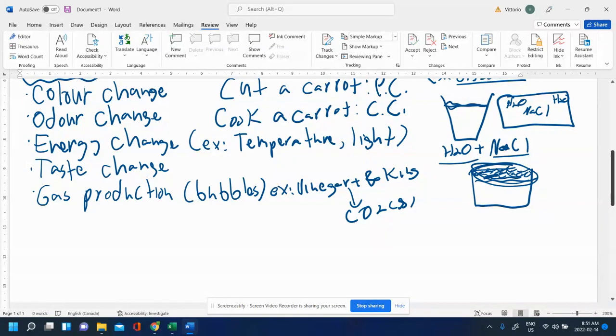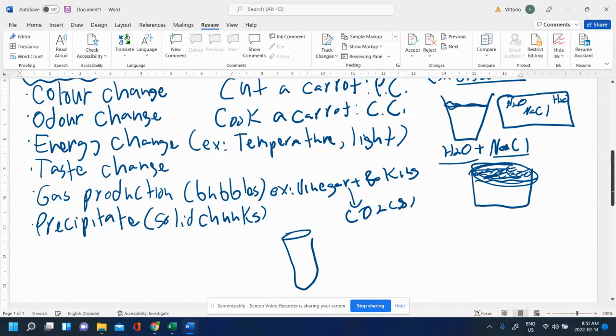And then you might also have what's called a precipitate, or we sometimes say solid chunks. So sometimes you'll mix two liquids together. So here I'll just draw a test tube. Here's another test tube. And there's two solutions here. They basically look like liquids.